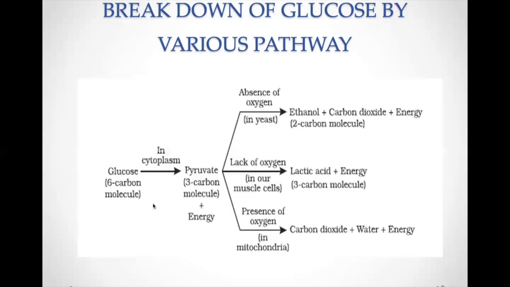You can either write this answer in the form of a chart like this, or you can write all these equations separately. The first equation is glucose to pyruvate in presence of oxygen in mitochondria, which will give rise to CO2 plus water plus energy. The second equation is glucose in cytoplasm will give pyruvate plus energy. In our muscle cell, lack of oxygen will give lactic acid plus energy. And the third equation can be again glucose, a 6-carbon compound, in cytoplasm will give pyruvate, a 3-carbon molecule, plus energy. In absence of oxygen in yeast will give rise to ethanol plus carbon dioxide plus energy.